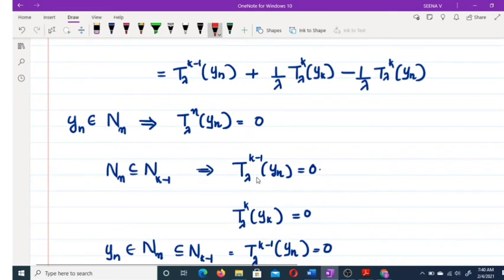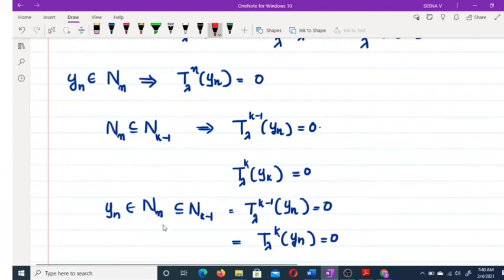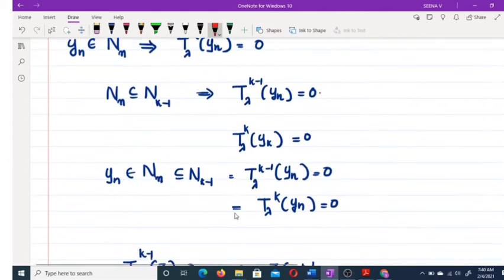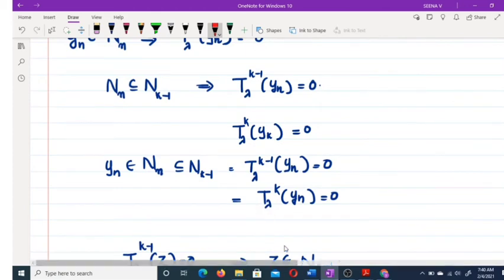So T_λ^k of, now what about T_λ^k of yk? yk belongs to Nk, so T_λ^k of yk is equal to 0. Now yn belongs to Nn, a subset of N_{k-1}, which implies T_λ^{k-1} yn is equal to 0.